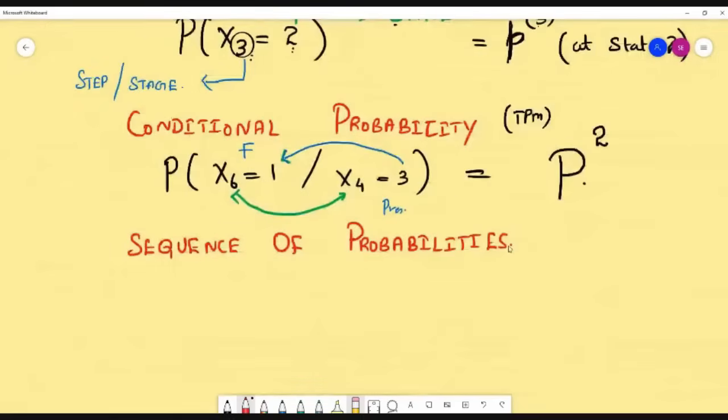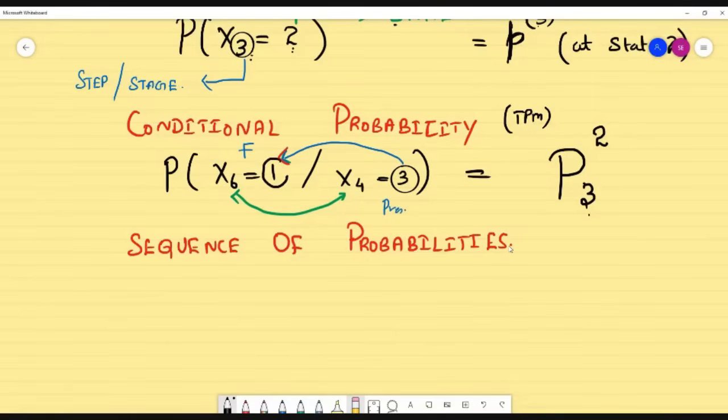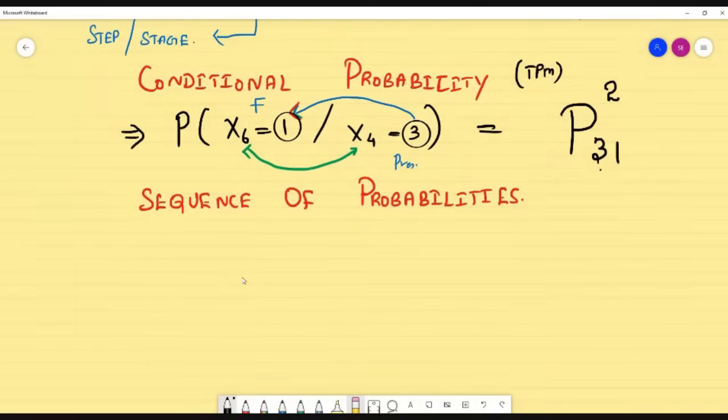The future value depends only on the present. So here, see, this is the present. So always the present value should come for row and the future value should come for column. That means you need to take the matrix, square it and find the position 3, 1. That will give the answer for the conditional probability, students. That's it. So this is the notation 2.